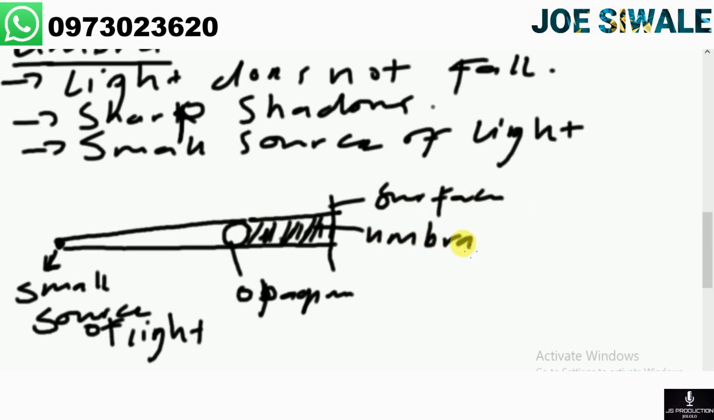So the Umbra is the type of shadow that is formed where light comes from a small source. As it comes from the small source here, it's going to strike the opaque object, and the opaque object is going to form a shadow which is referred to as the Umbra. This is also referred to as a sharp shadow. Let us look at Penumbra.